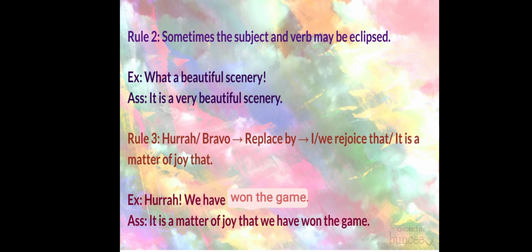First, we have to replace the word hurrah. Now, you can use it is a matter of joy that, or I rejoice that. I have used here it is a matter of joy that, and then you just put the rest of the sentence here: we have won the game. So the sentence will be, it is a matter of joy that we have won the game.